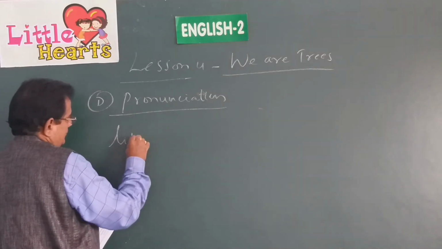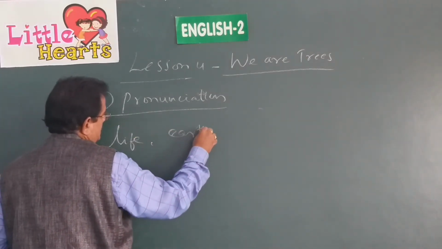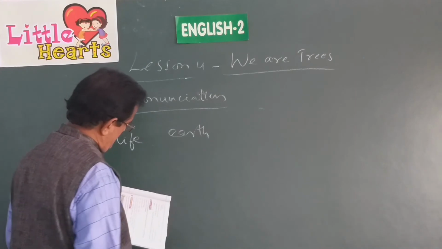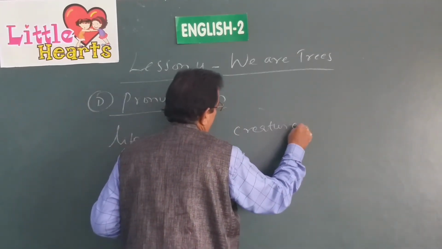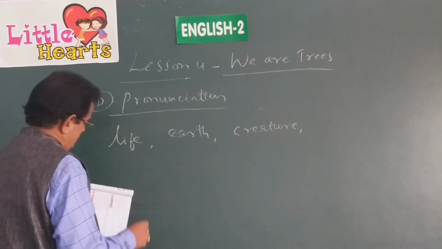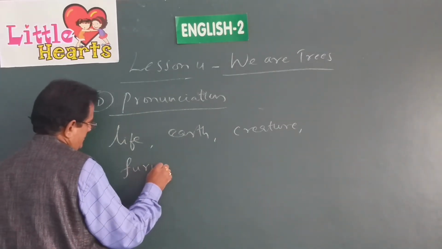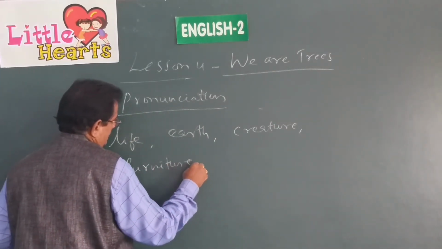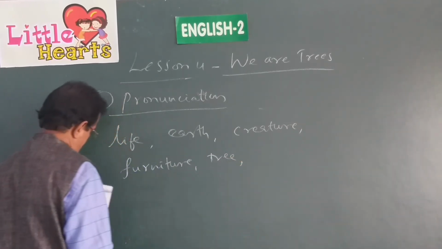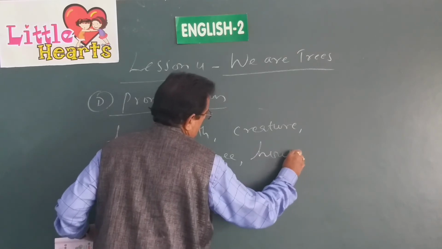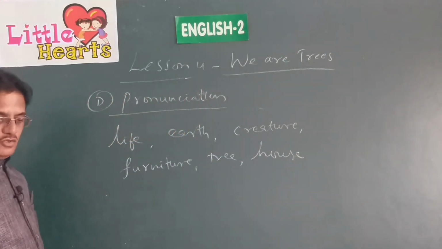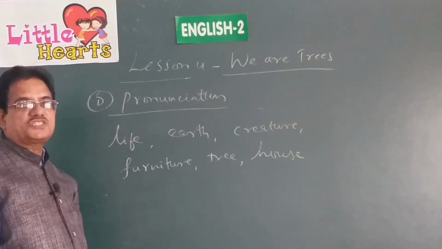Life, earth, creature, furniture, tree, house. Now, do you all know the alphabet, children? A to Z in an order.